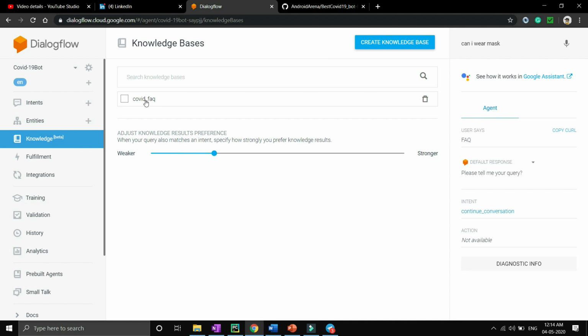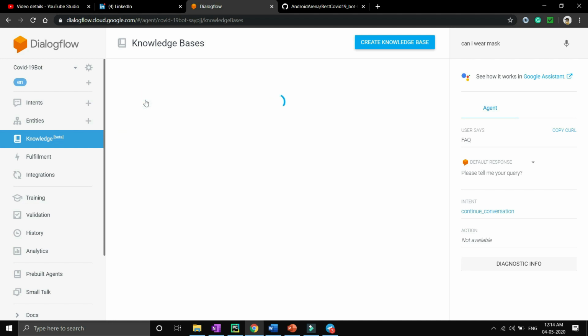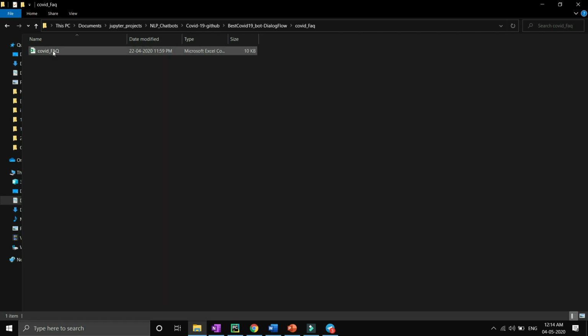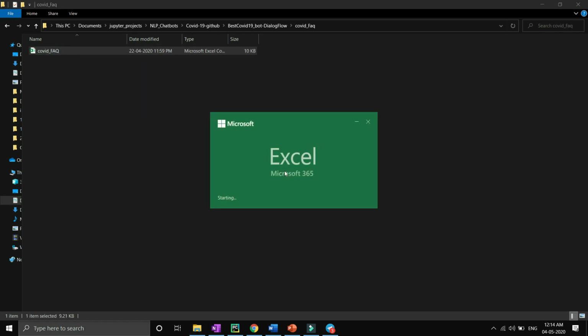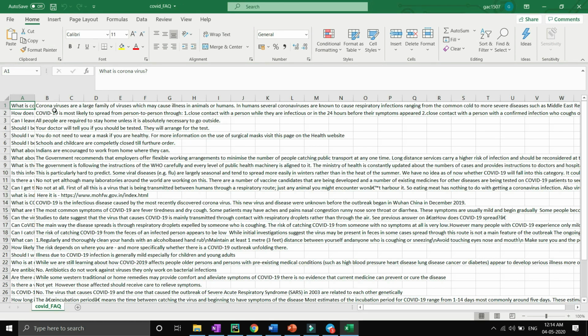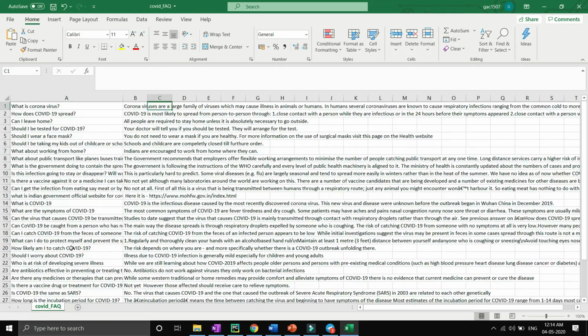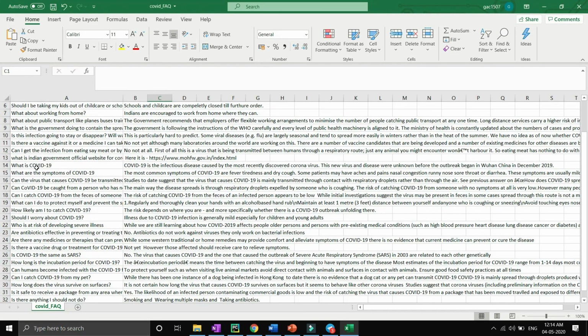So I have created my knowledge base like COVID FAQ. You just need to go to my code and you will be able to find the COVID_FAQ folder. Inside it, I have created a CSV file. If I show you this CSV file, you will see that it has questions and their answers, like what is coronavirus and its corresponding answer and so on. Can I wear mask is over here and its corresponding answer is over here. So we have to upload this CSV file to Dialogflow.